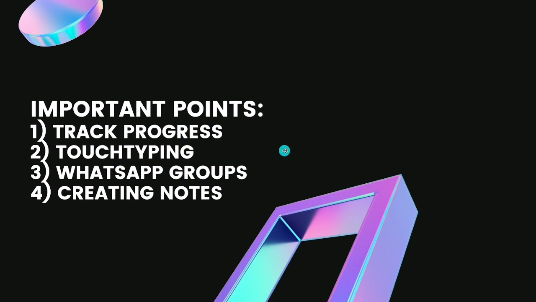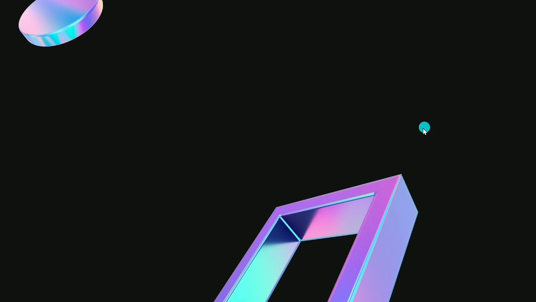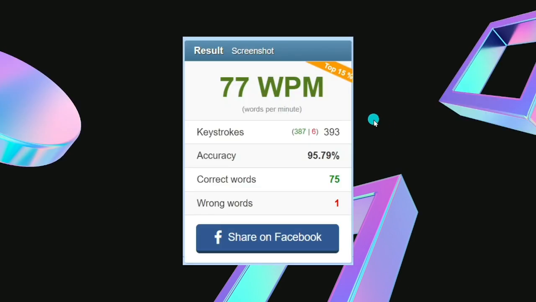Second one is touch typing. Touch typing is what I love the most about my own journey. I recently reached the feat of 77 words per minute. Yeah. What is touch typing? Touch typing is nothing but typing without looking at your keyboard, right? Just looking at your screen. So that's what touch typing is. I recently reached 77 words per minute, which is top 15%.